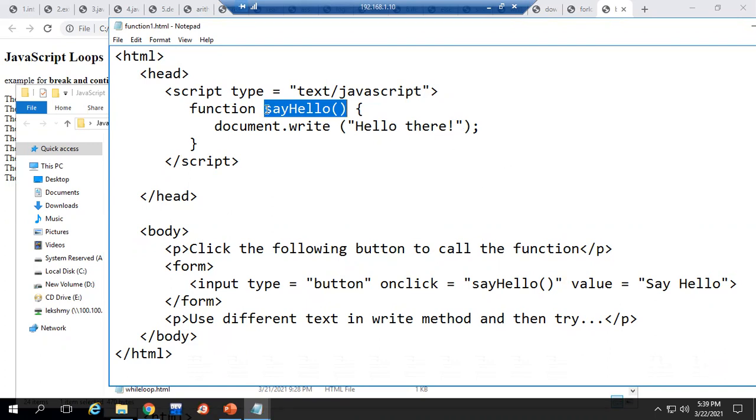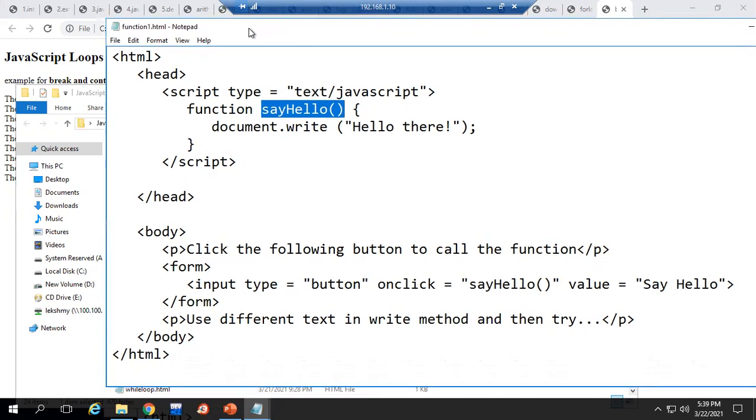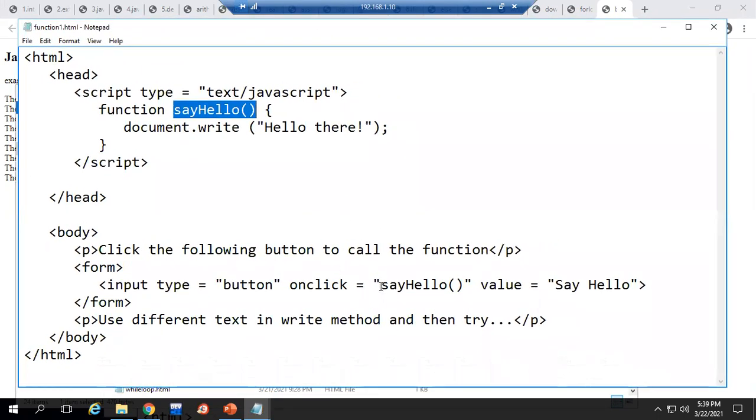Now this is reusable code. Whenever I want this message to be displayed, I can reuse it. Now how do I use this function definition? We have to remember the function name we have given. In the button creation, onclick, we specified the function name. My button name is also the same, sayHello.